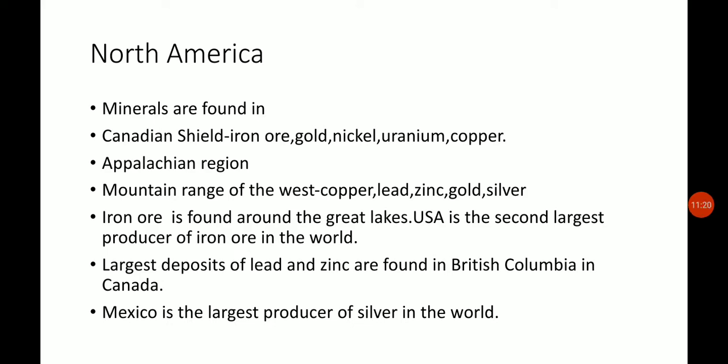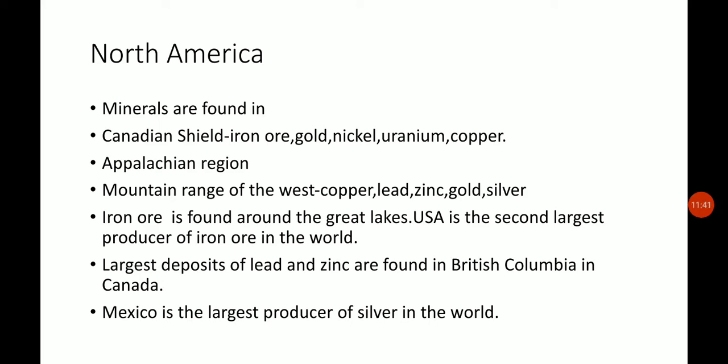Iron ore is found around the Great Lakes, and the USA is considered the second largest producer of iron ore in the world.